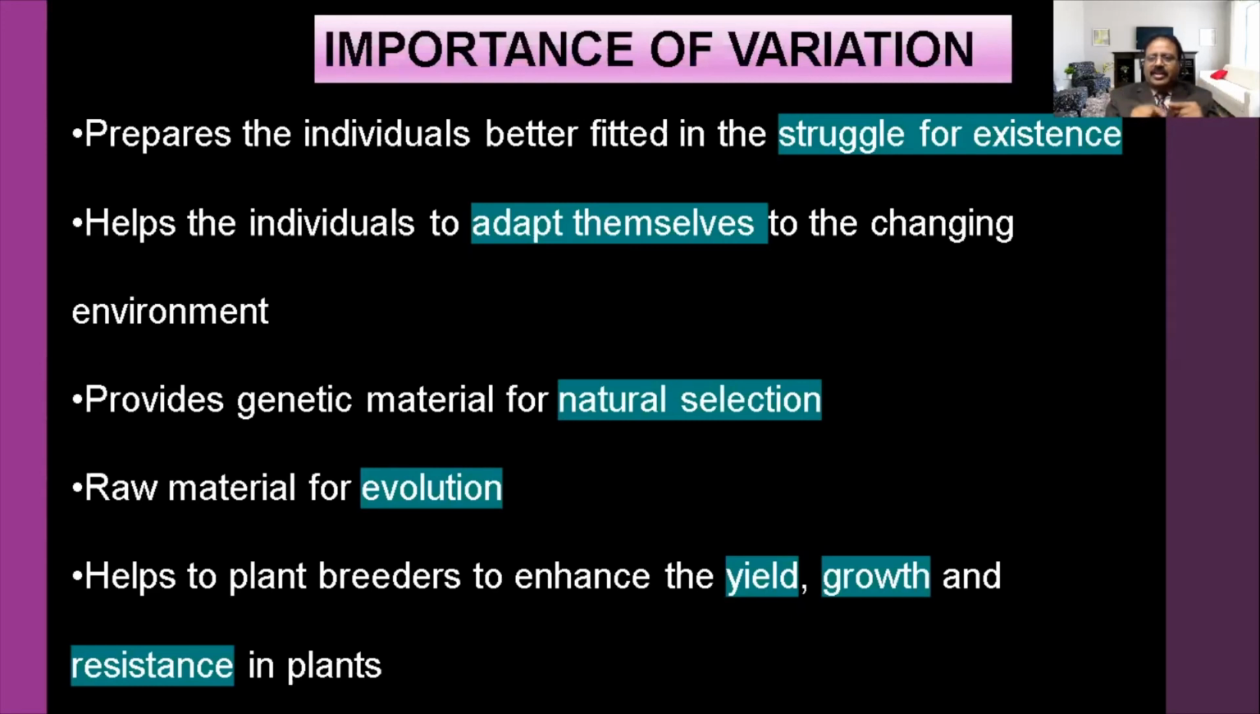When a small variation is there, it leads to natural selection. When nature selects and that particular character passes on to the next generation, new modifications are arranged and automatically a new organism is formed. That is called evolution. This variation also helps much in yield, more yield, growth of an organism, and resistance in the plant.